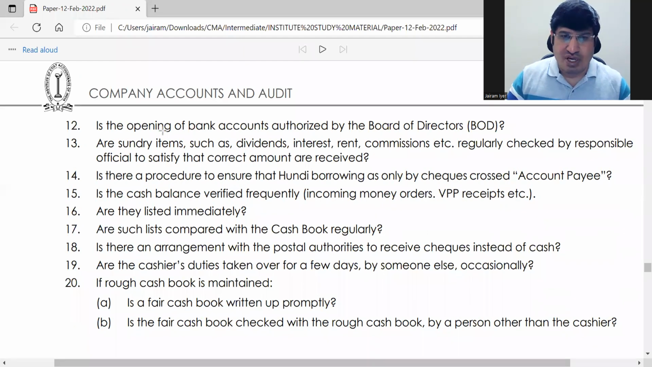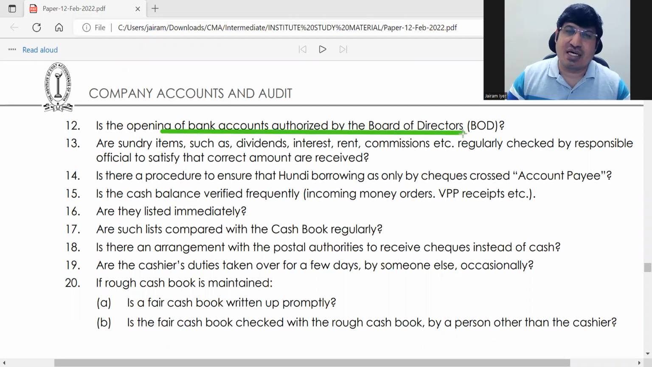Then, is the opening of bank accounts authorized by board of directors? ठीक है, any new bank account is to be opened, then it should be authorized by board of directors. This is one easy point. ठीक, ऐसे points को mark कर लेना चाहिए, ठीक है, which are easy to remember.